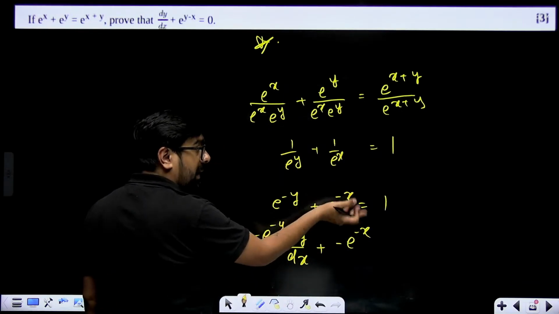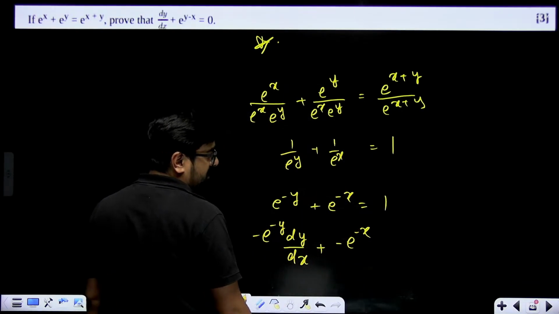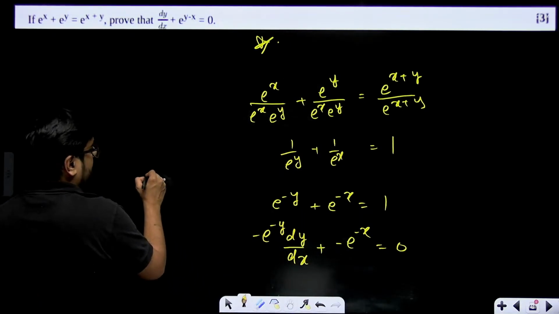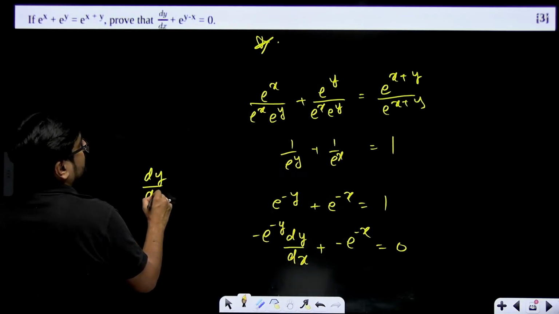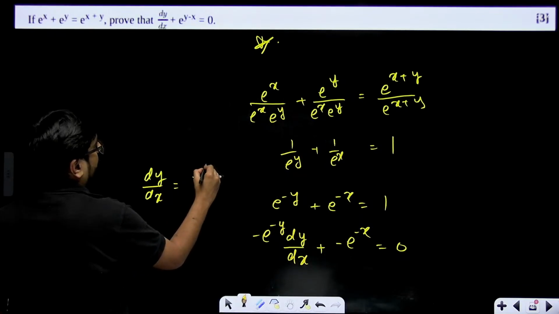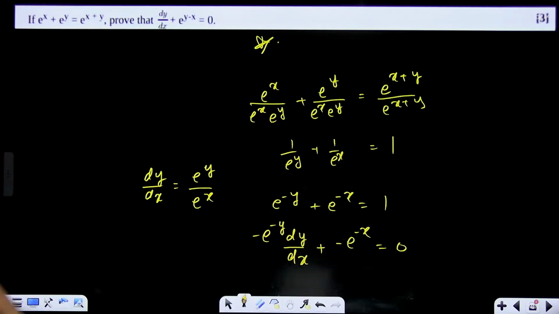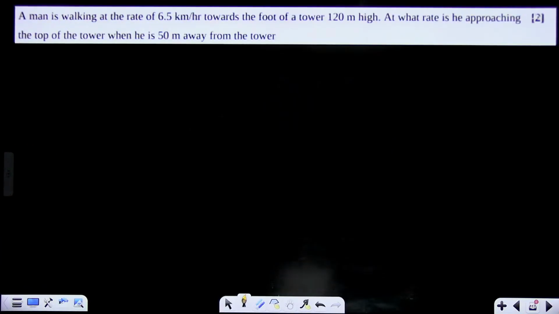Why? E to the power minus x derivative will be minus e to the power minus x, equal to 0. So what are we getting? Dy by dx is equal to e to the power y upon e to the power x. That means e to the power y minus x. Okay. Very important question.